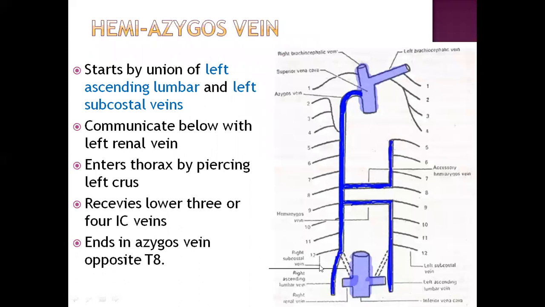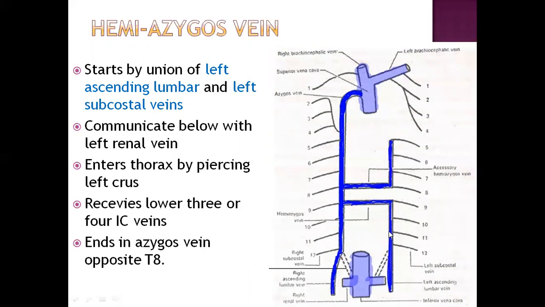So after this azygos system, we will now talk about the hemiazygos vein. It starts by the union of the left ascending lumbar vein and the left subcostal vein. You will see it is also communicating with the left renal vein.